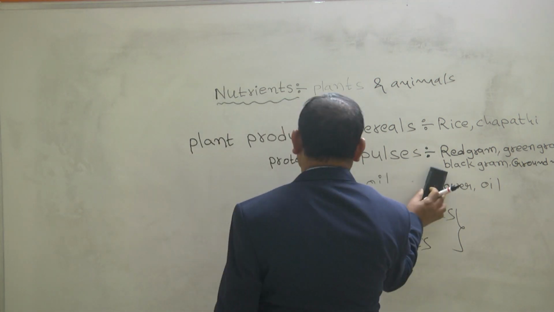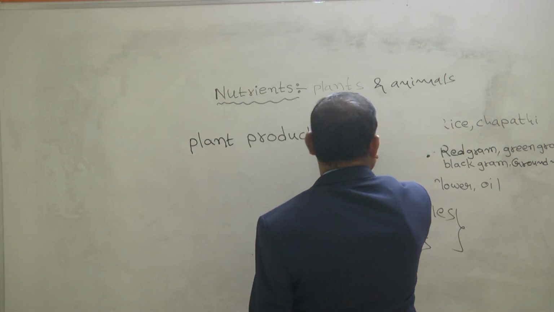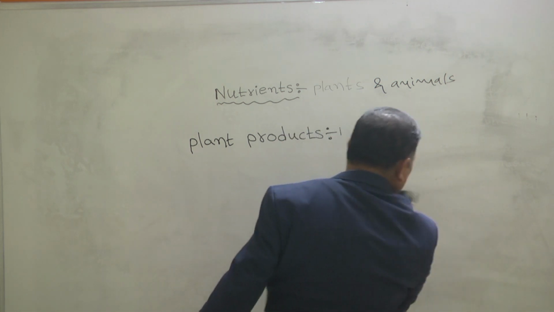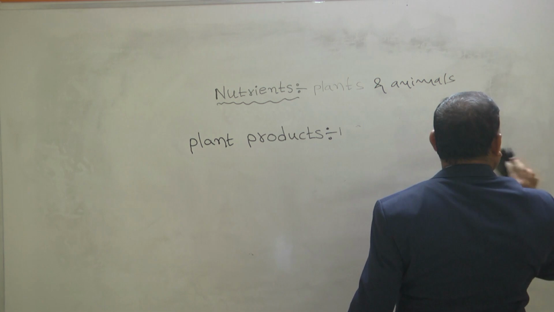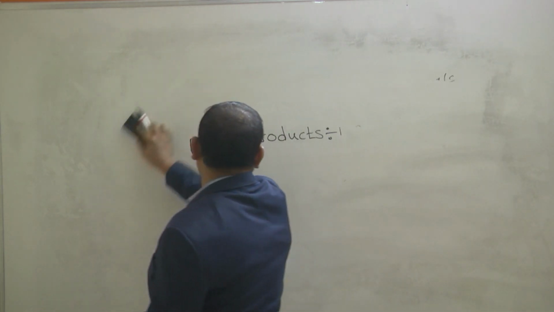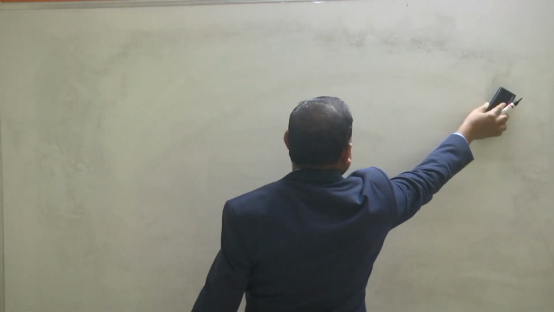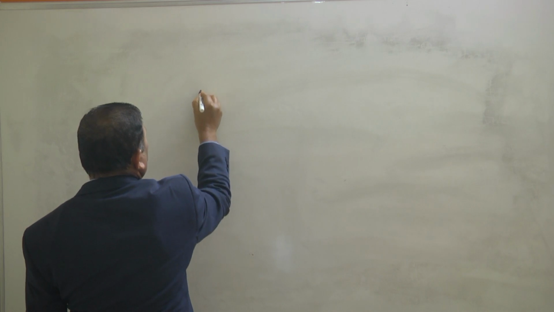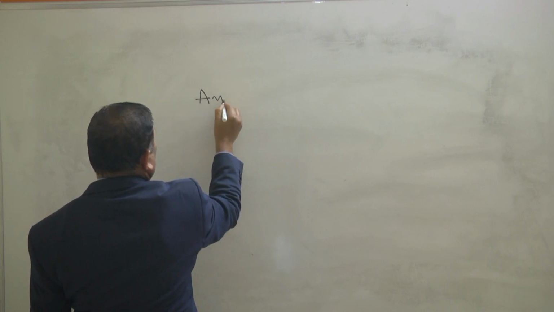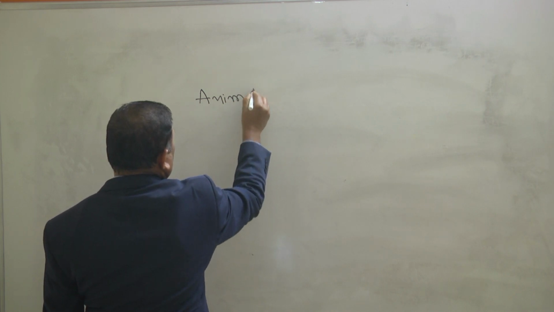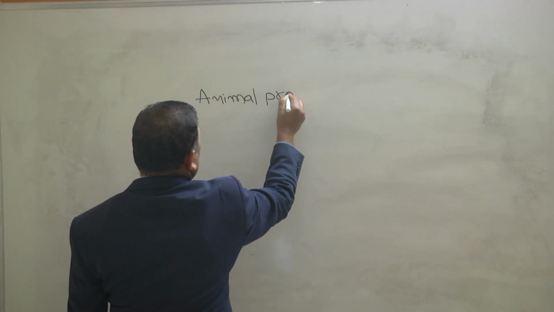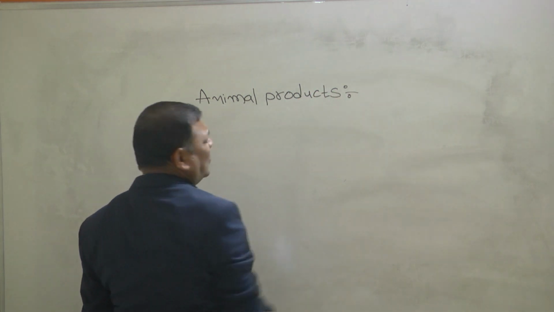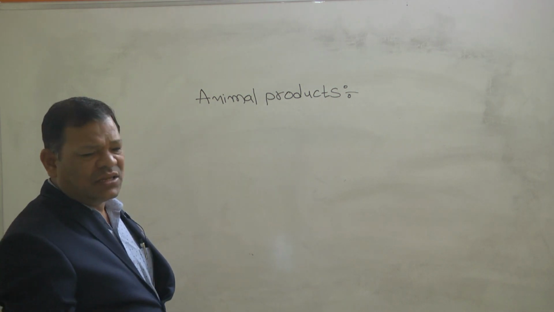Next one, animal products. So what we are getting from the animals?